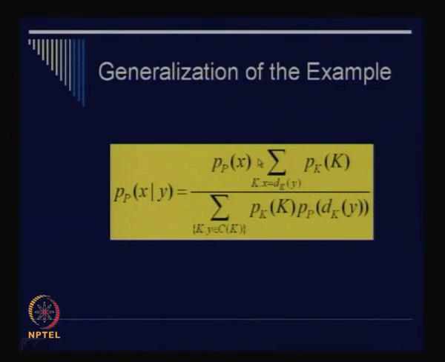Your case of interest is where x has occurred as the plain text, and you multiply with all possible keys which take you from the value of x to the value of y, right? So this is exactly what we have seen in the previous example. Okay, is this generalization clear to us?